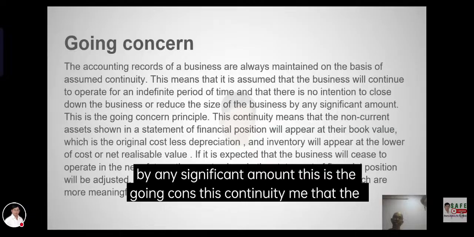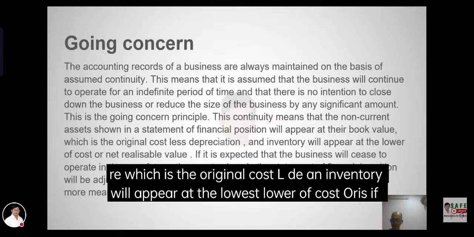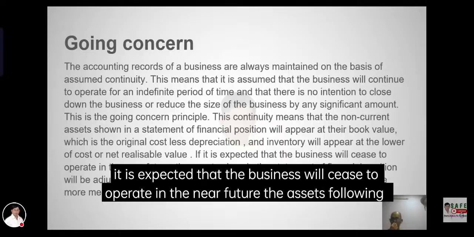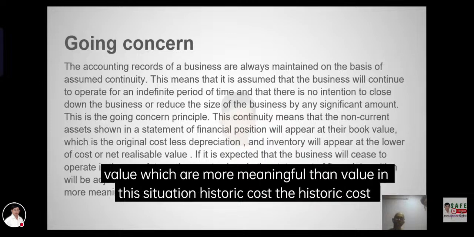This continuity means that the non-current assets shown in a statement of financial position will appear at their original cost less depreciation. Inventory will appear at the lower of cost or net realizable value. If it is expected that the business will cease to operate following the statement of financial position, assets will be shown at their expected sales value, which may be less than the original cost.